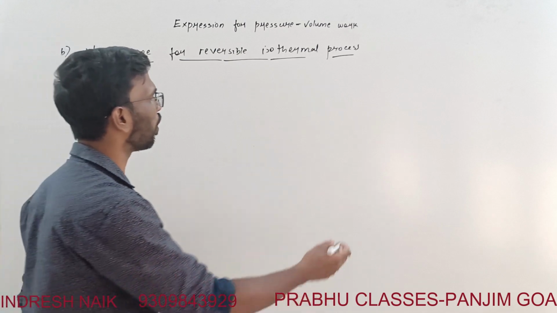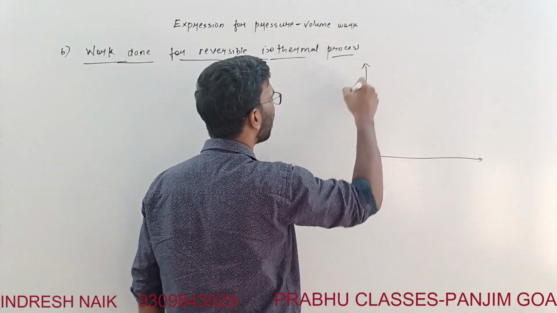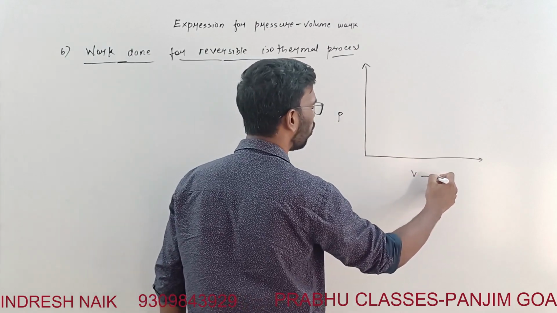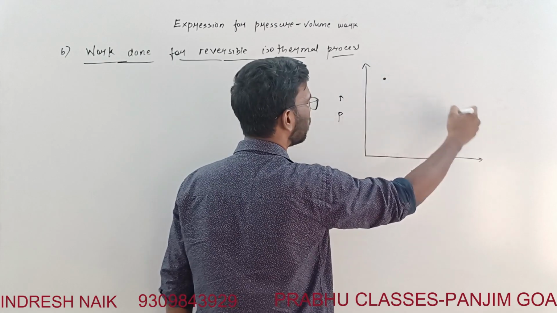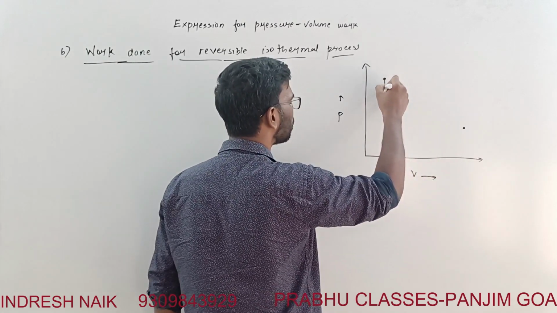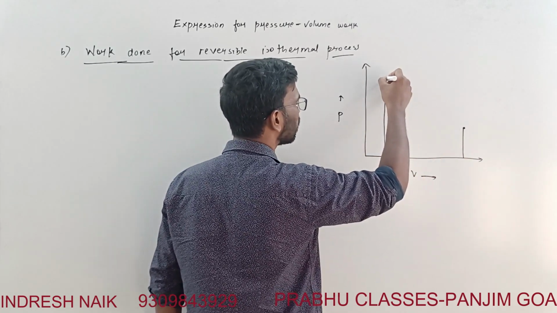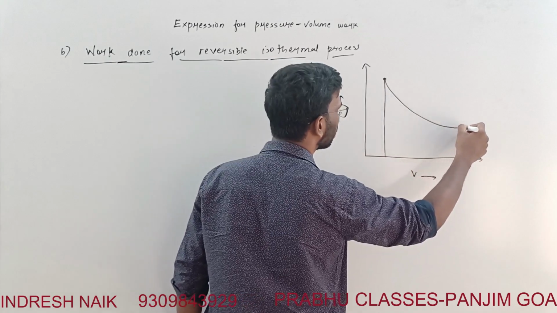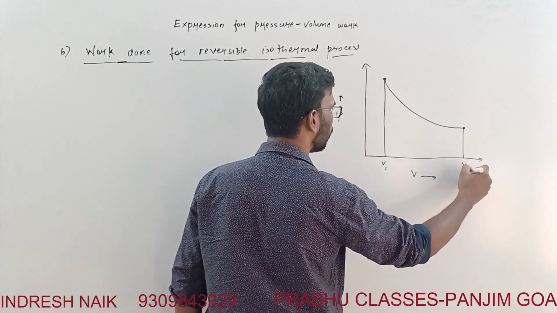If I want to represent it graphically, then this is the pressure, this is the volume, and let's say these are the points, and this is the expansion. This is V1, and this is V2.